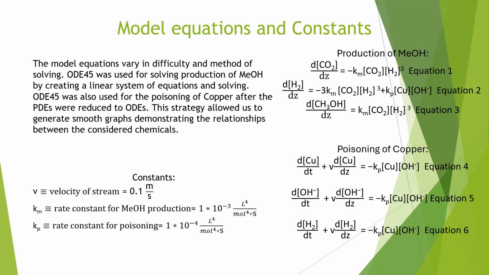The constants over here in the bottom left have the velocity of our stream as stated before being 0.1 meters per second, and then the rate constant for methanol production and the rate constant of the poisoning production being 1 times 10 to the negative 3 and 1 times 10 to the negative 4 respectively.